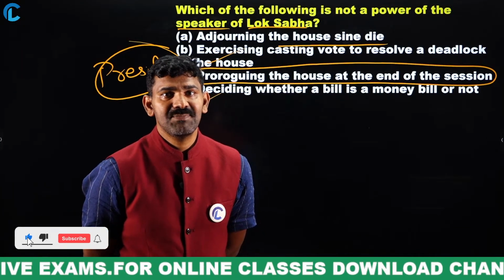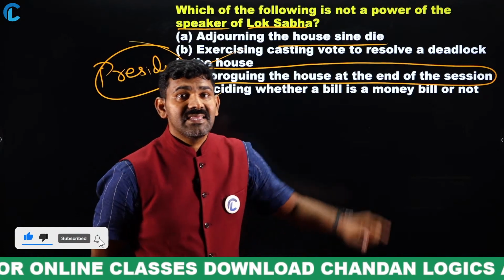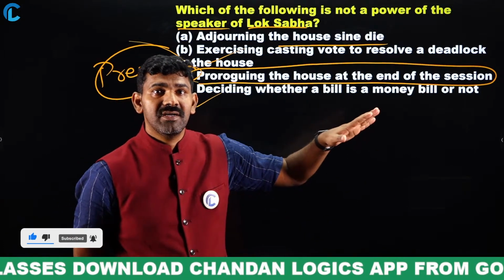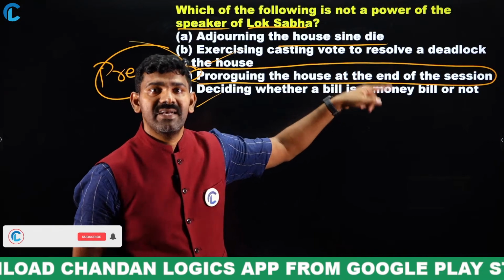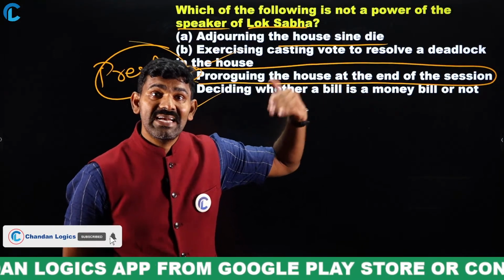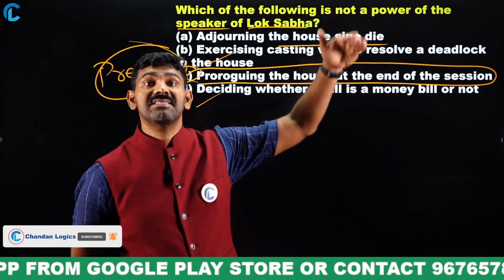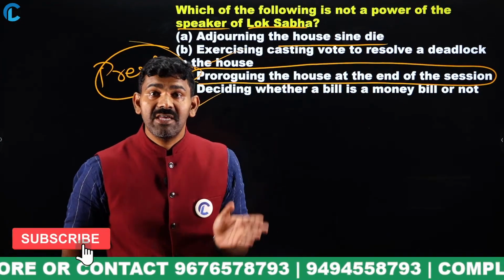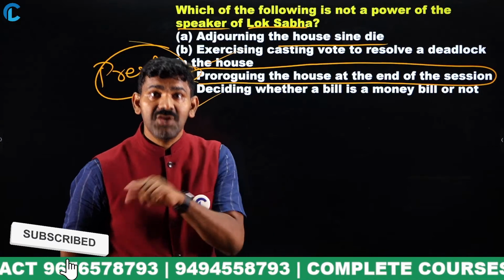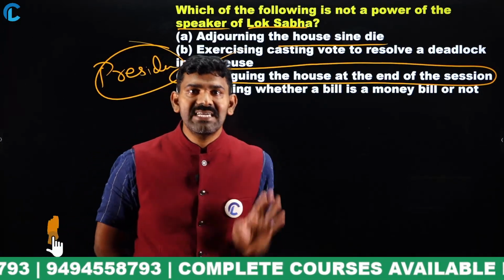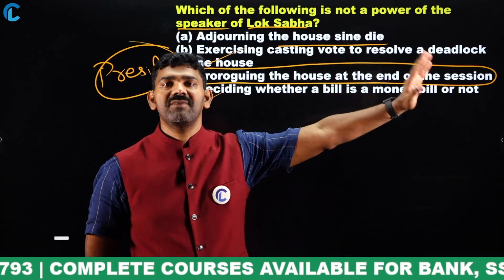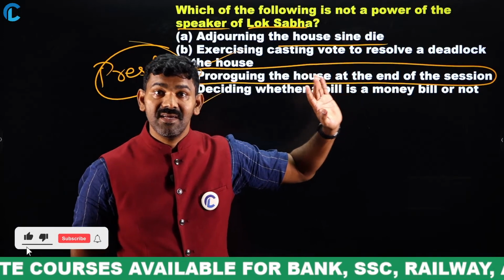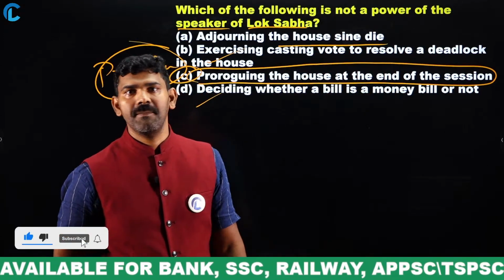Then the Telangana Speaker said, see, the last session was not prorogued. It was adjourned sine die. It means we did not end it completely. We are going to restart it in future at an unknown time. That is what we did now. If you are starting a session very fresh, then your address will be there. But we did not start it fresh. It's a continuation of the previous session. You got it? So that is the logic behind each and every point.